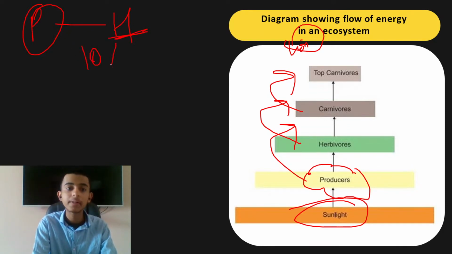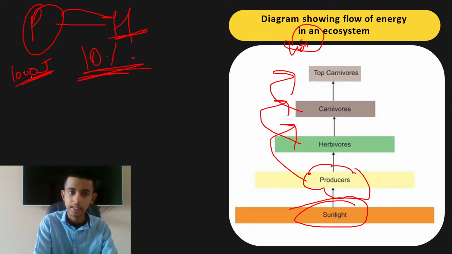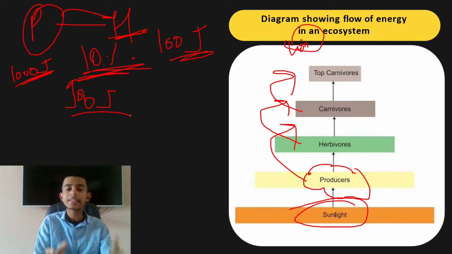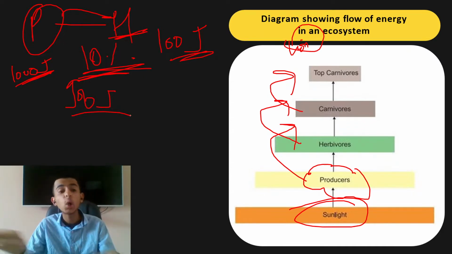Let's say if 1000 joule of energy was formed by the plants from the sunlight, so 10% of 1000 is how much? 100. So 100 joule of energy is going to be transferred to the herbivores. Now you will ask what happens to the rest 900 joule. I'll say the rest 900 joule energy is lost to the environment.